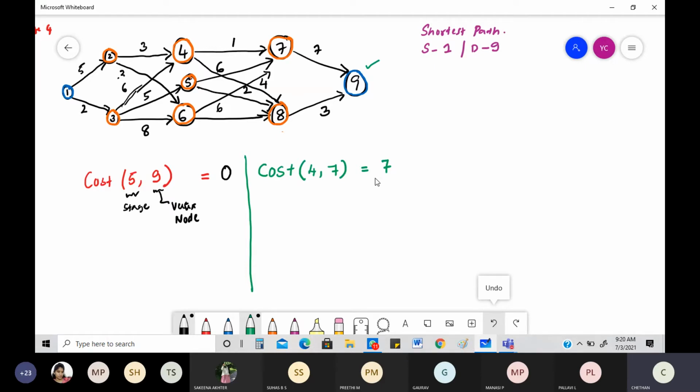Then I'll be writing the next one. Okay, the next thing. What is there in the next, fourth level? The node is 8. What is the cost to destination? 8 to 9, what is the cost I have? 3. I'm going to write that 3. Is there anything else in fourth stage? No. So is it over? Yes. Okay, clearly, this is all fully done.